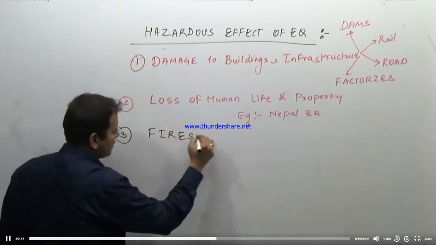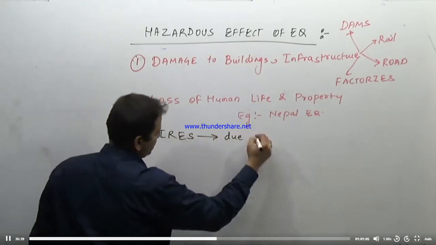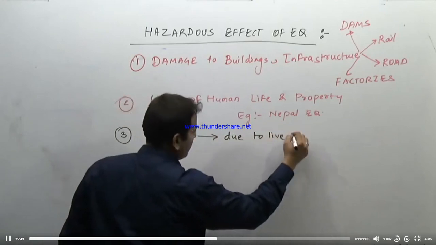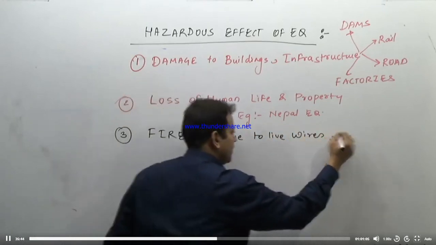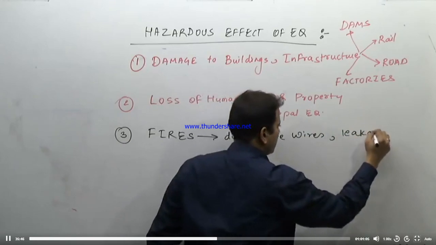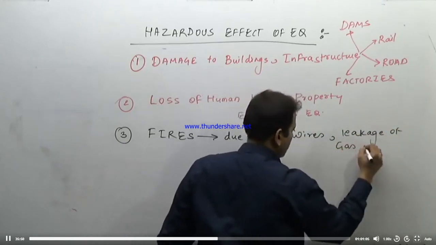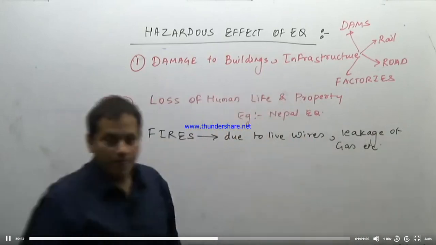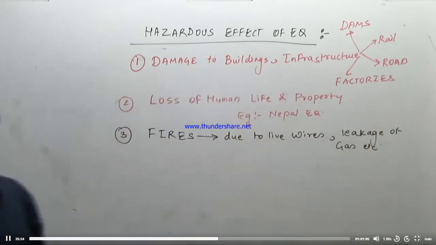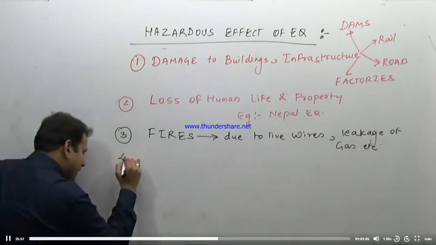Why are fires caused? Due to live wires, leakage of gas, etc. Fourth is landslides.